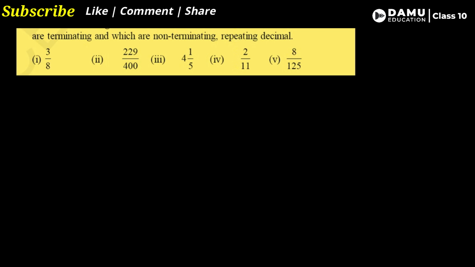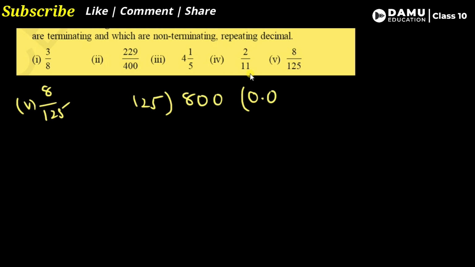This is the fourth one. Next, our fifth one is 8 by 125. So let's write 8 by 125. With 125 we have to divide. Keep 0 point here, 0. 8 is not divisible, so again we have to keep 0, so it is 800. Then how many times? 125 into 6 is 750. 750, then 50 we will get.